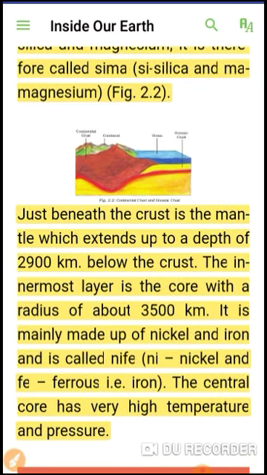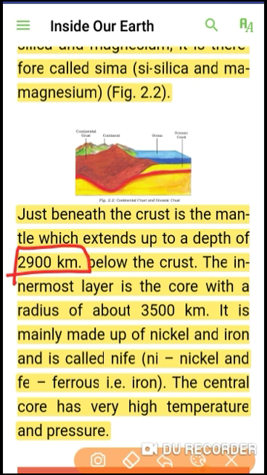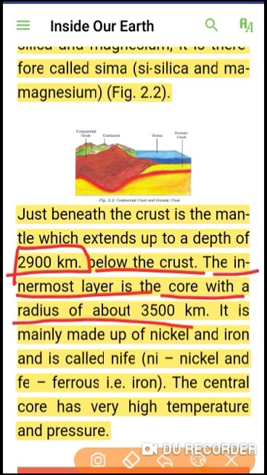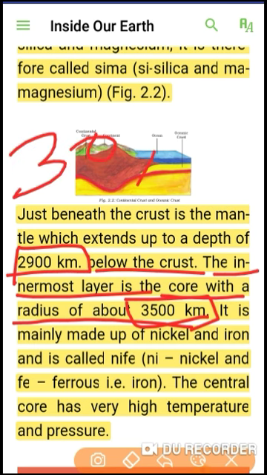Just beneath the crust is the mantle, extending up to a depth of 2900 km. Means the radius of mantle is 2900 km below the crust. The innermost layer is the core with a radius of about 3500 km. Means you have to remember the radius of crust is 30 kilometers, the radius of mantle is 2900 kilometers and the radius of core is 3500 kilometers.